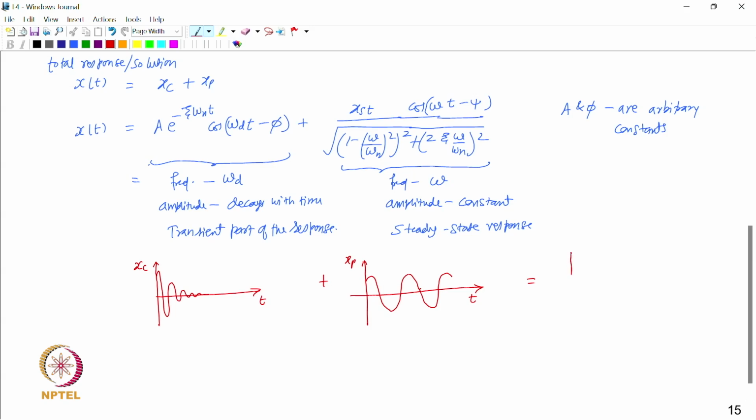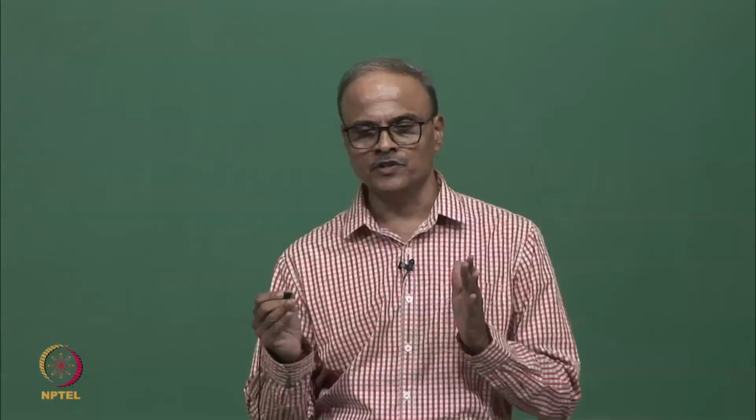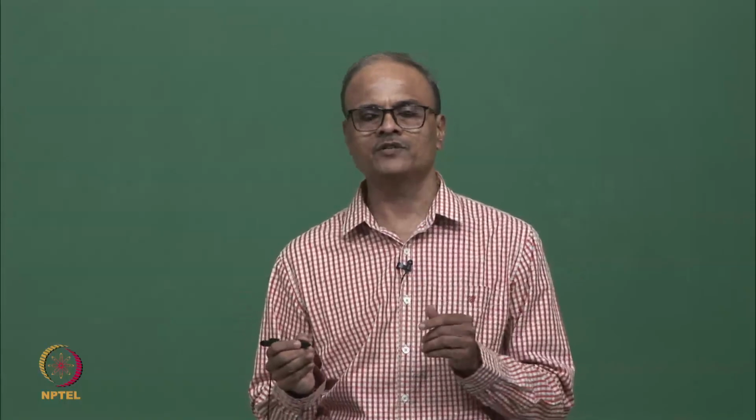Let us sketch the total response here like this. So, here we are going to sketch x as a function of time. What we see in the initial part, there is presence of transient which is visible, but after that only the particular part is left, which is the steady state. So, we see that the steady state part of the response depends on two factors. One is the frequency of excitation omega, and the other is the damping factor.